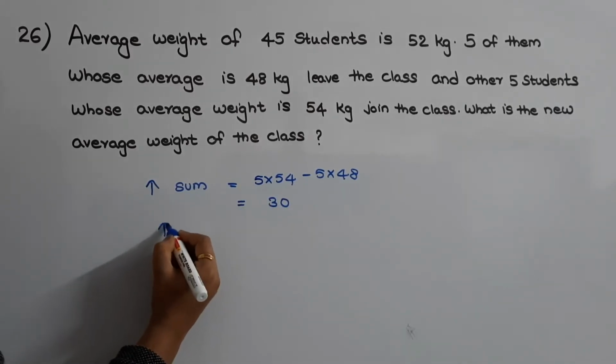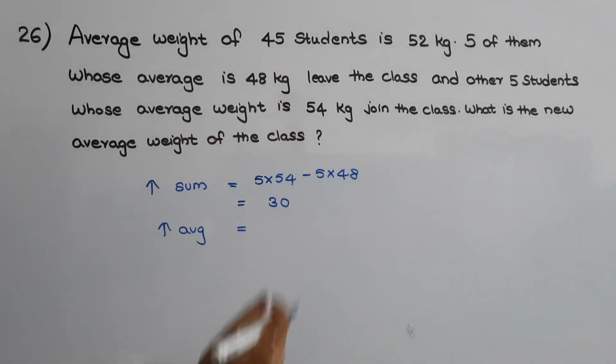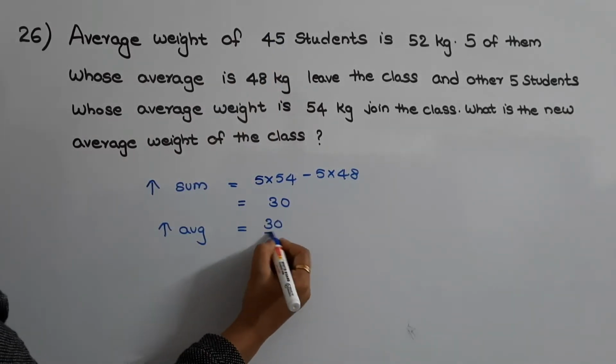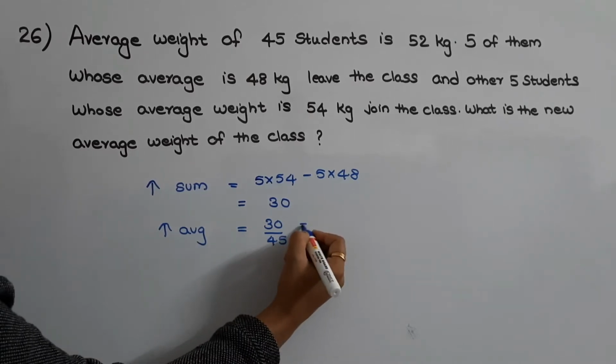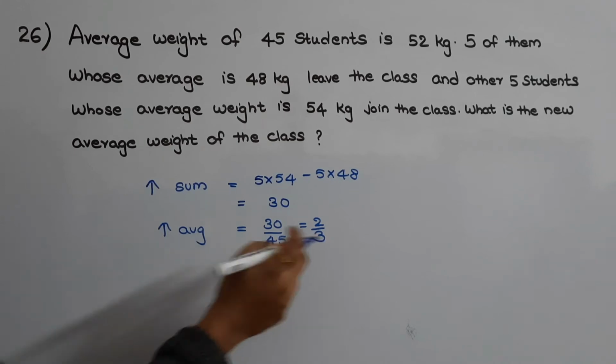So what will be the increase in average? Average is equal to sum divided by number of students, that is 30 divided by 45. So this is equal to 2 by 3. Okay, so the increase in the average weight is 2 by 3.